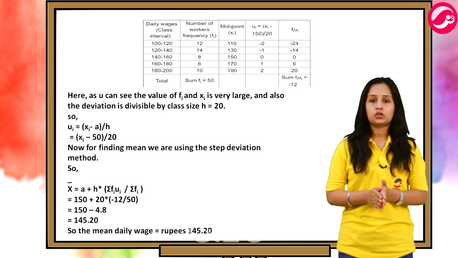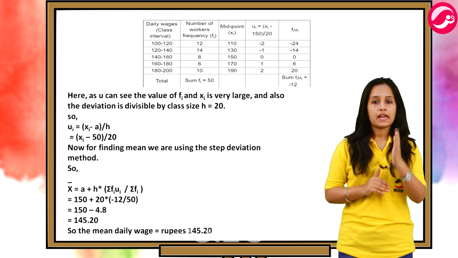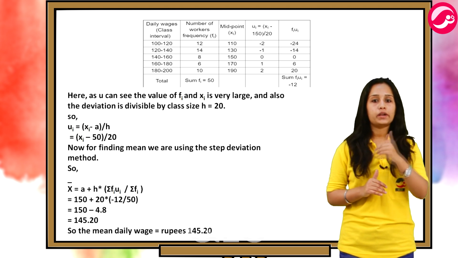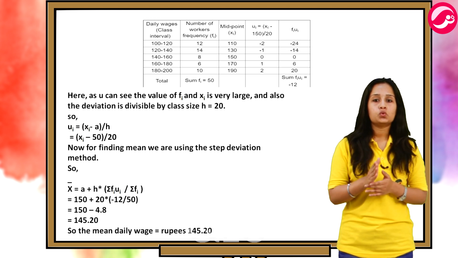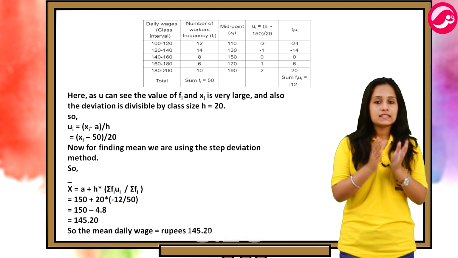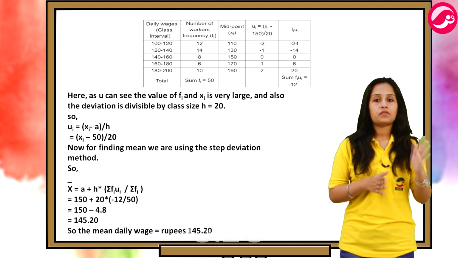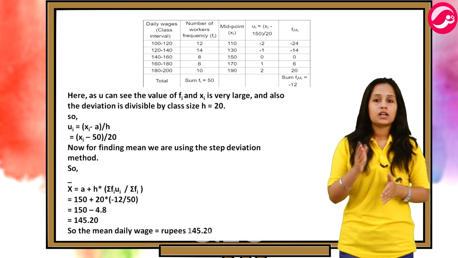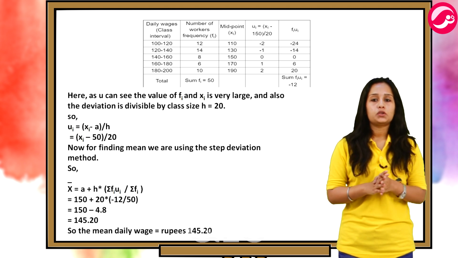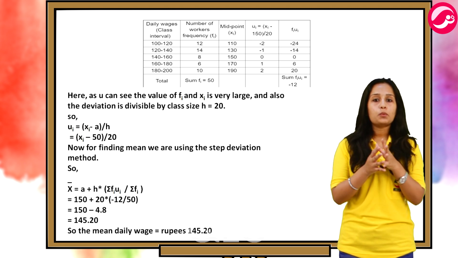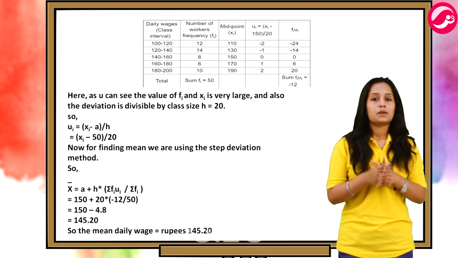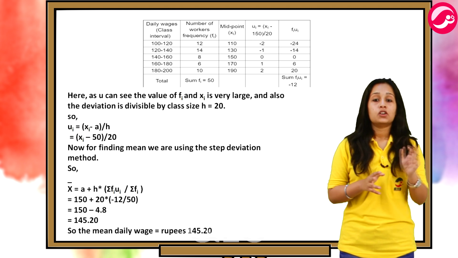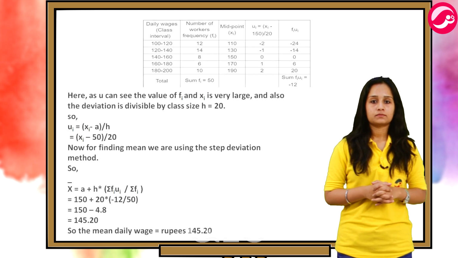So ui is equal to xi minus a divided by h. So here it will be equal to xi minus 150 divided by 20. So mean x bar will be equal to a plus h into sigma fi ui divided by sigma fi, which is equal to 150 plus 20 into minus 12 by 50, that is equal to 150 minus 4.8, that is equal to 145.20. Thus mean daily wage is equal to rupees 145.20.